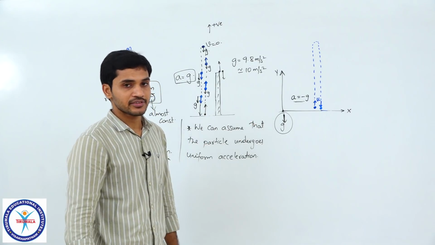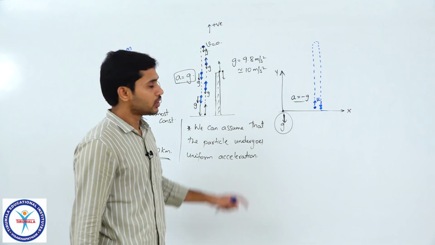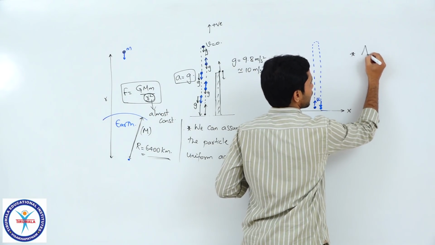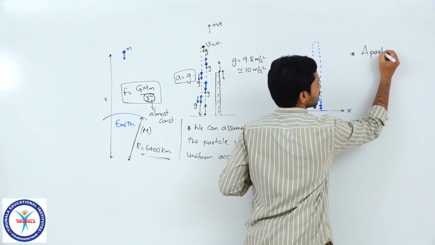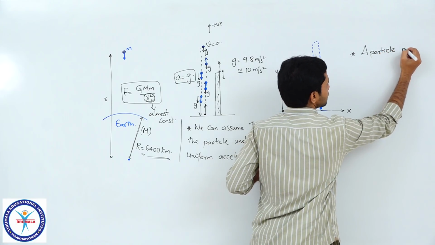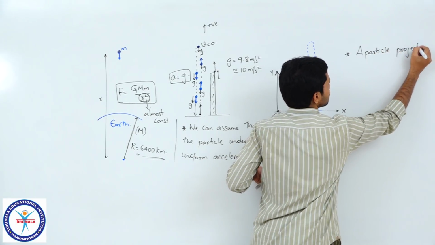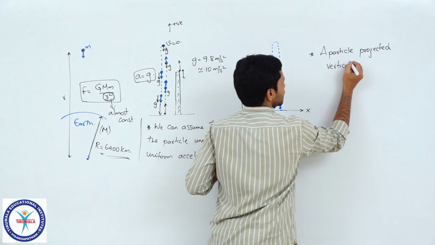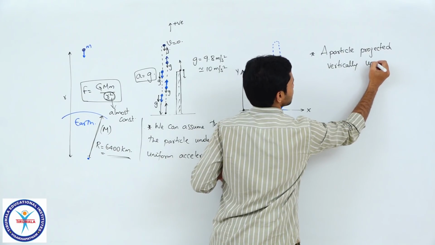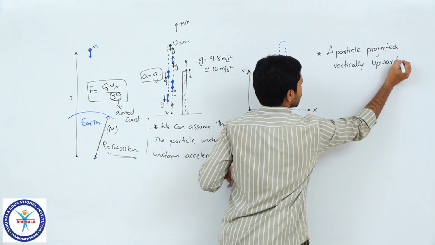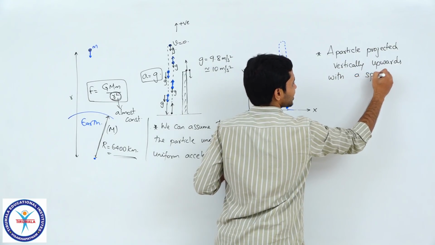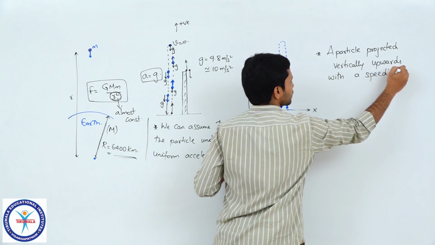So we'll derive some parameters now regarding a particle projected vertically upwards with a speed u. Clear? So this is the case which we are going to simplify now.